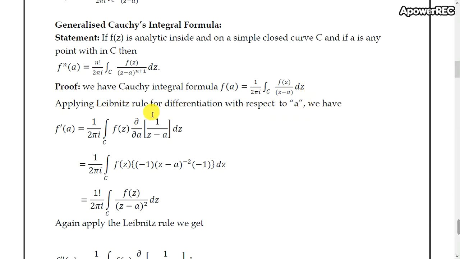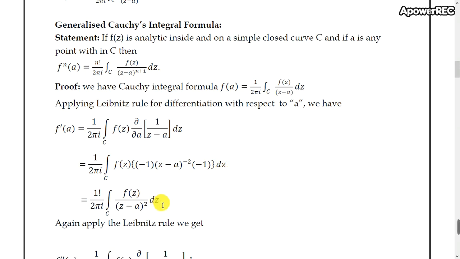We get f dash of a equals 1 divided by 2 pi i times the integral over C of f of z into dou by dou a of 1 divided by z minus a dz. That is nothing but 1 divided by 2 pi i times the integral over C of f of z into, on differentiation of this function, minus 1 into z minus a to the power minus 2 into minus 1, retaining dz as it is.